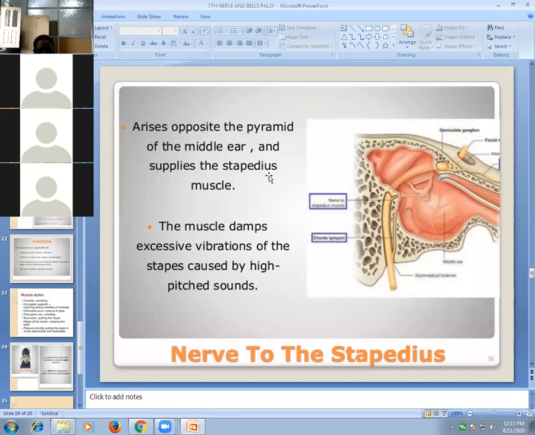That is opposite to deafness. So if there is paralysis of the seventh nerve, there occurs hyperacusis.